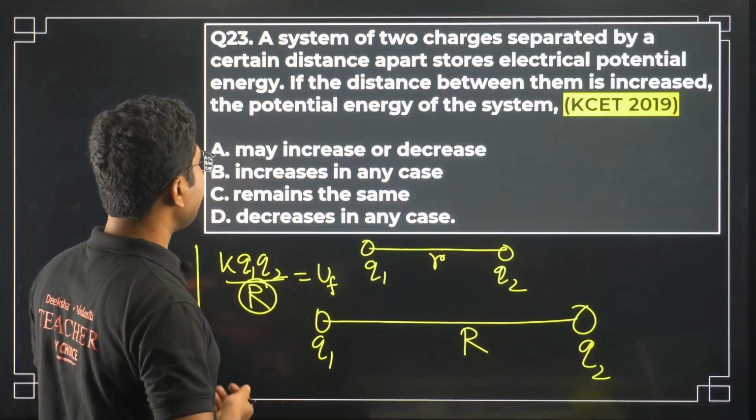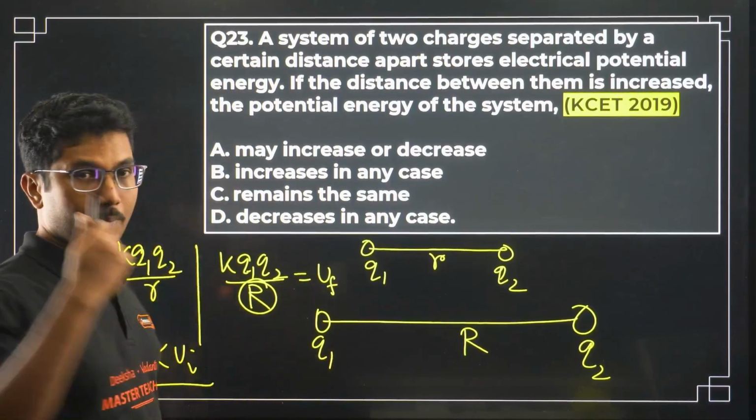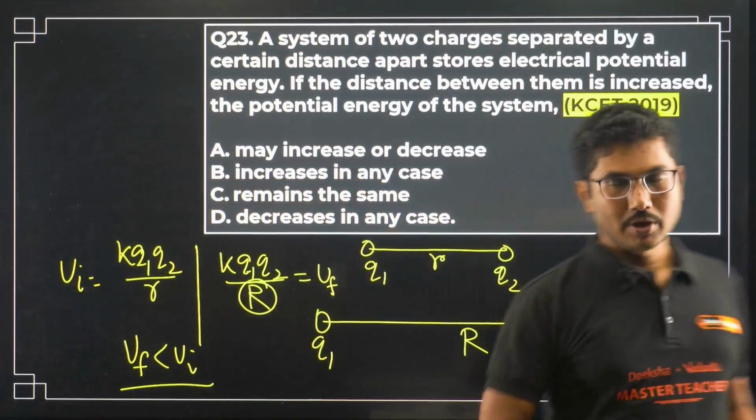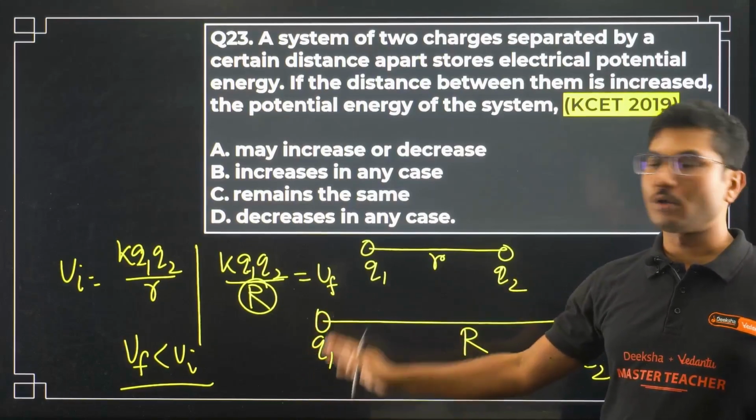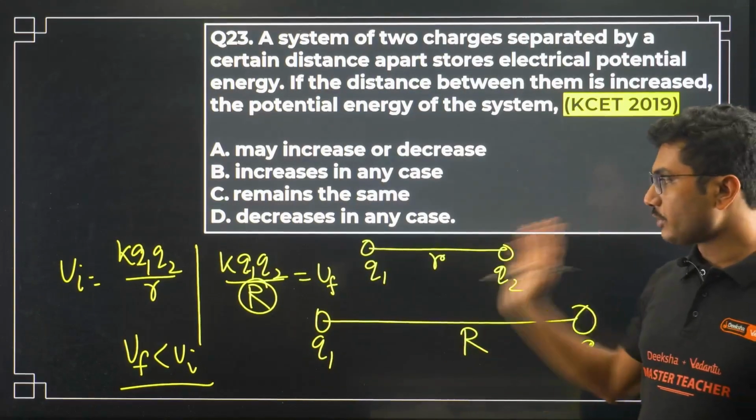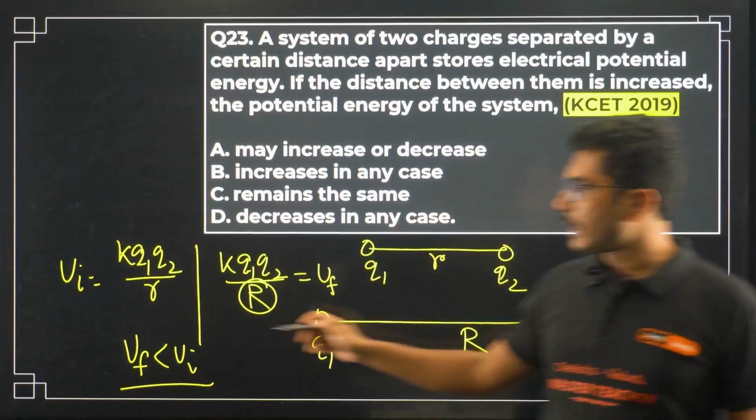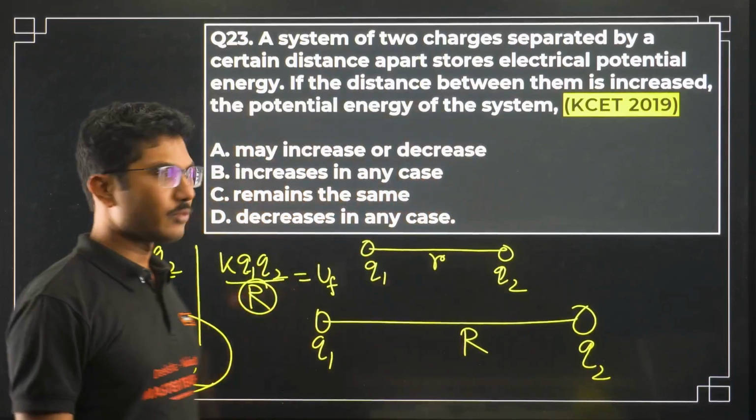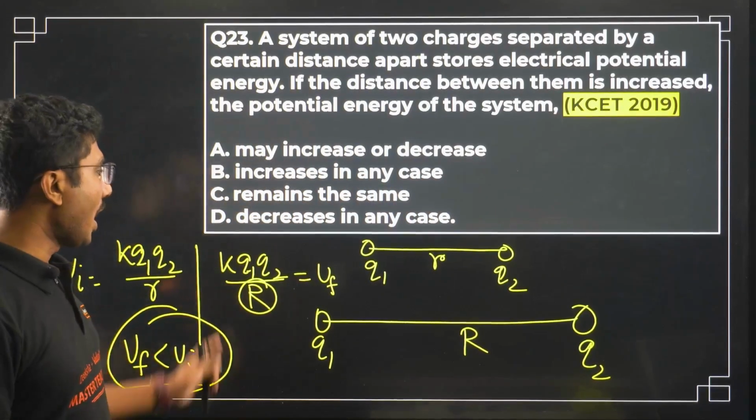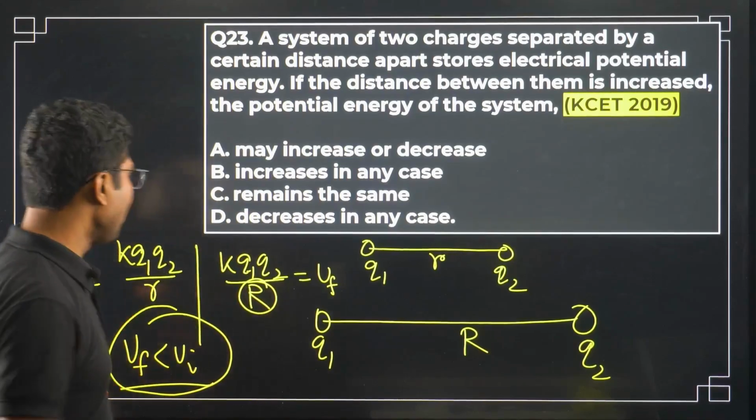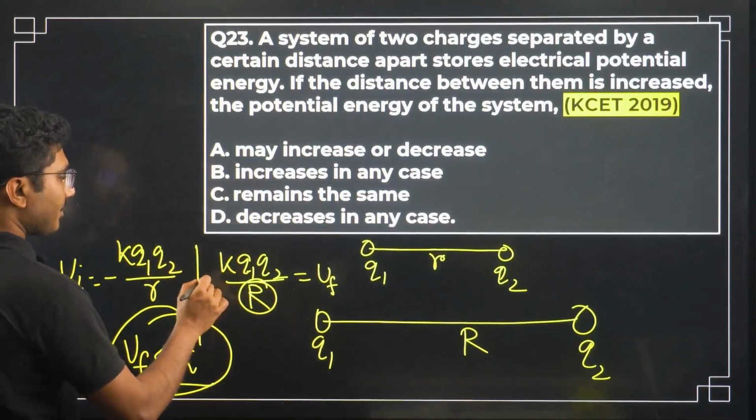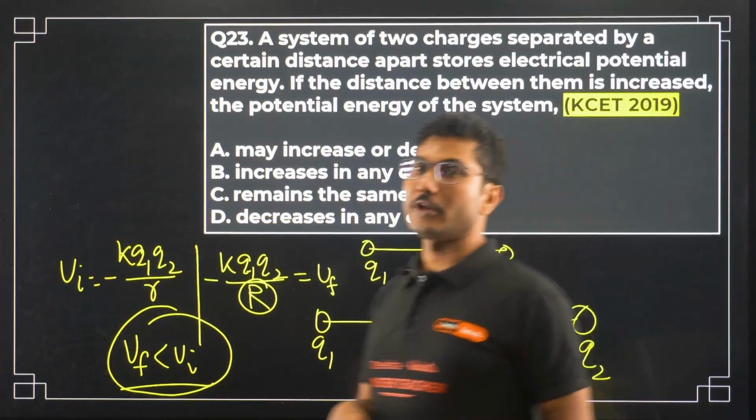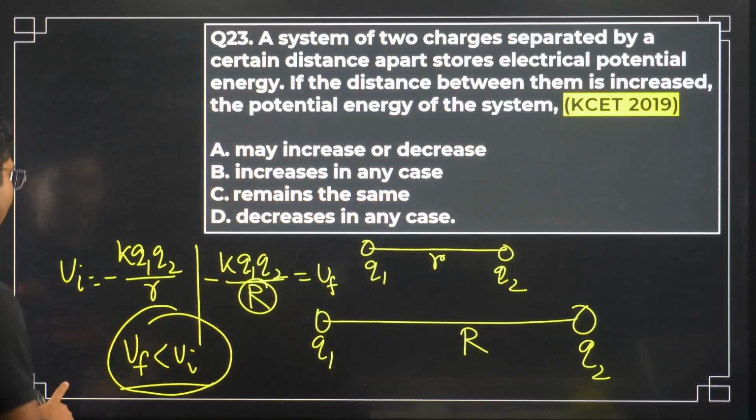There is one more point to remember over here: if both charges are positive or both charges are negative, then potential energy will decrease. But if one of them is positive and another one is negative, then there will be a negative sign coming over here. Q1 or Q2, one of them will be minus, right? So in that case, potential energy will increase. So you have to be careful.